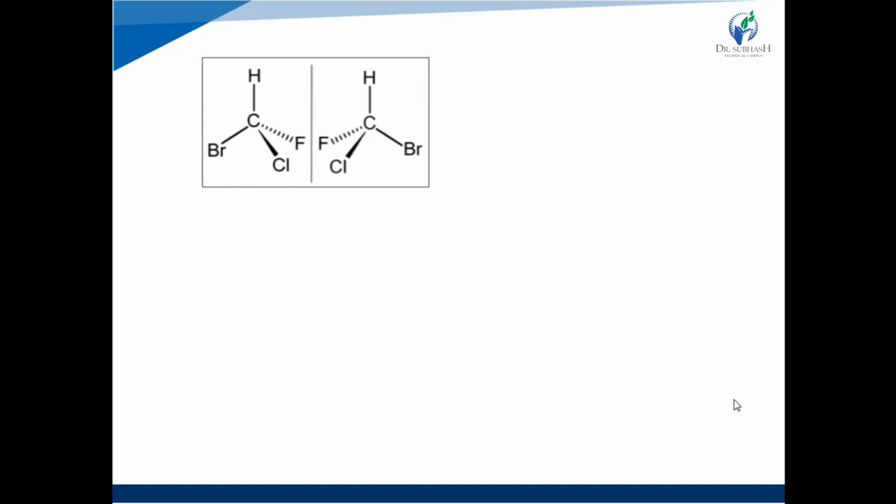Example, see bromochlorofluoromethane. The structure of bromochlorofluoromethane is given. There is a stereogenic center, a chiral carbon, at which four different atoms are attached, that is bromine, chlorine, fluorine and hydrogen, so it can produce a pair of enantiomers. It is an optically active compound, and both isomers are non-superimposable mirror images. They cannot be superimposed on each other.